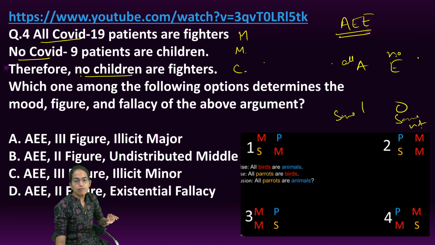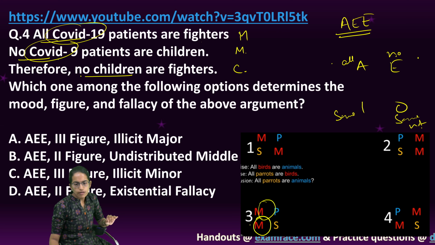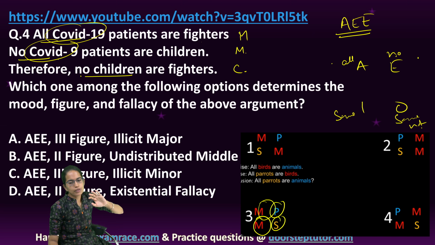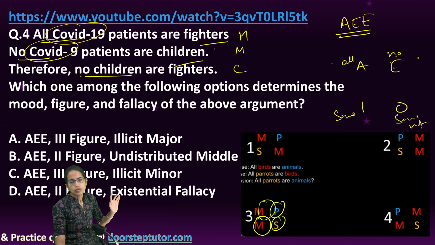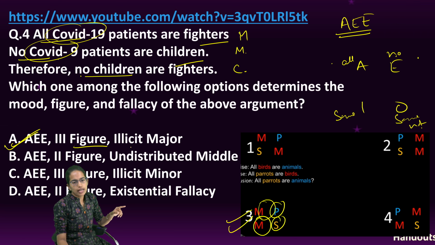Now understand what kind of figure it is. It's COVID patients and again COVID patients. So COVID and COVID, so it's middle term arrangement one after the other, and then you have the major premise and the minor premise term. So the major term and the minor term. So here we have figure 3 as the arrangement. So AEE with figure 3 and illicit major is the right option here.